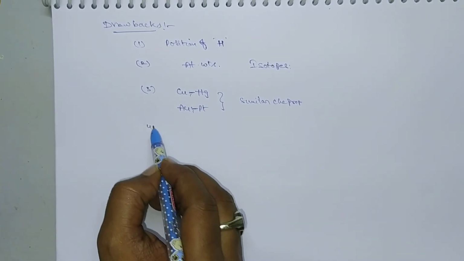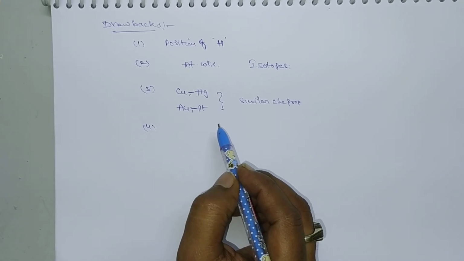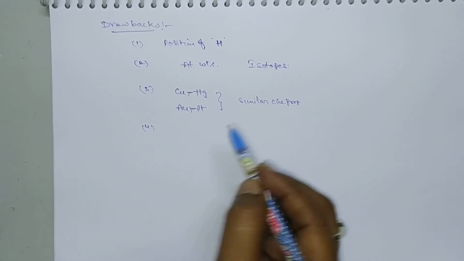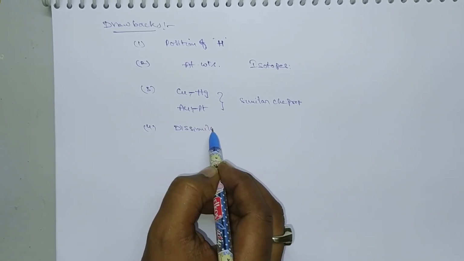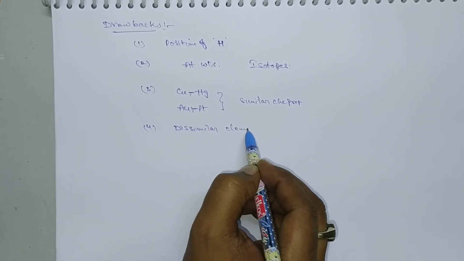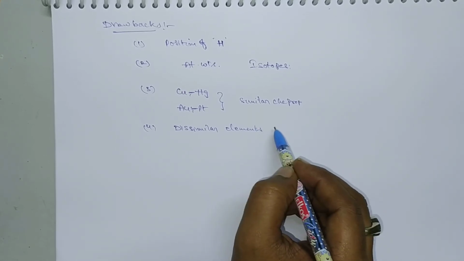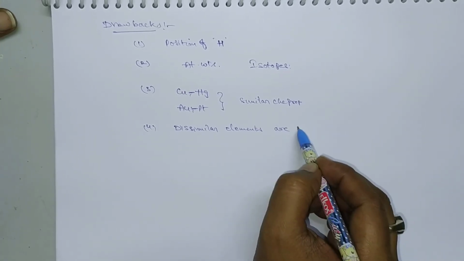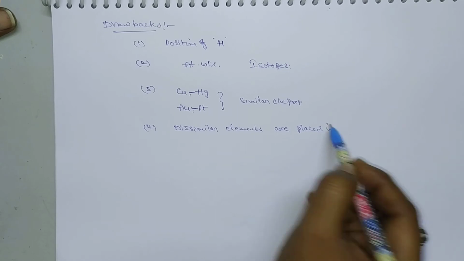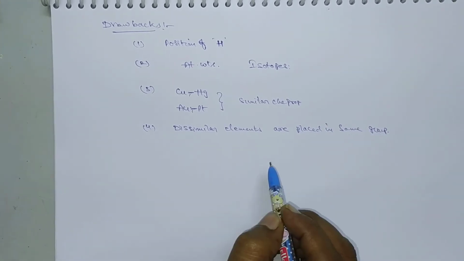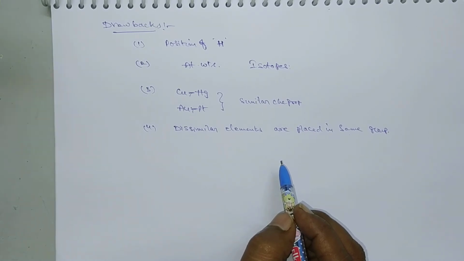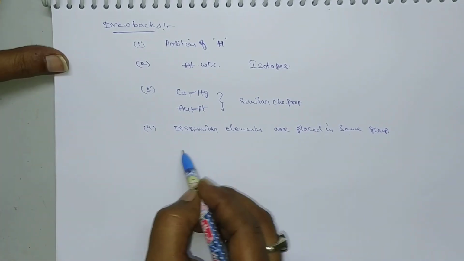Okay. And next one, dissimilar elements are placed in the same group. Dissimilar elements exhibit different properties, but they are grouped together in the same group. So that is another drawback.